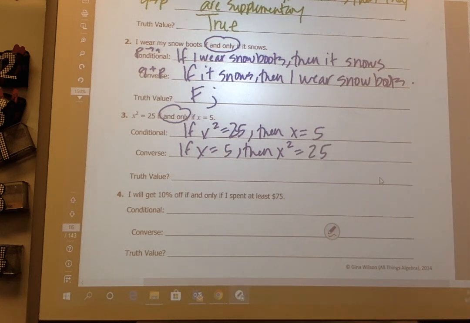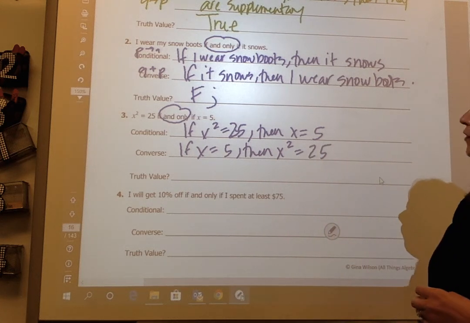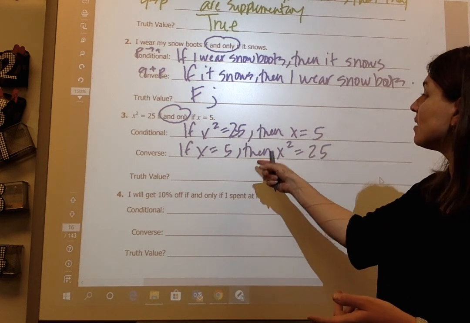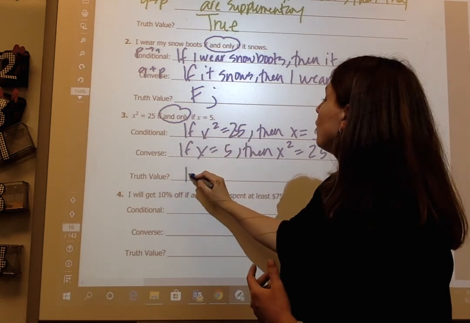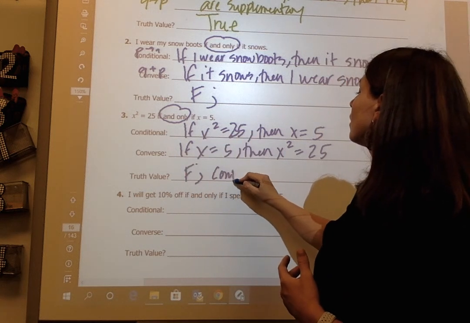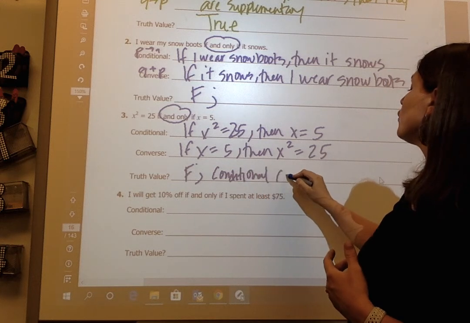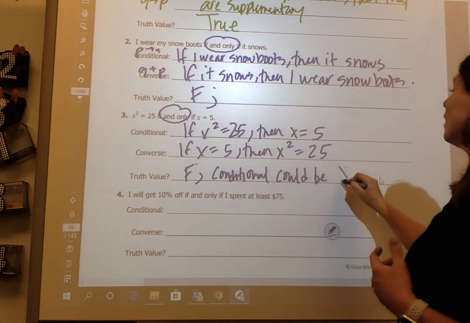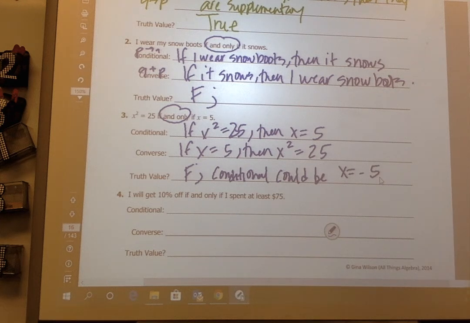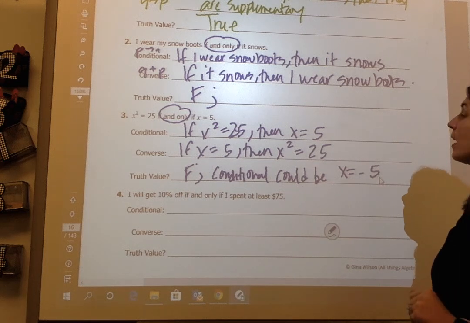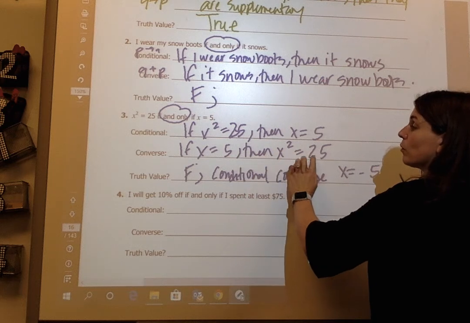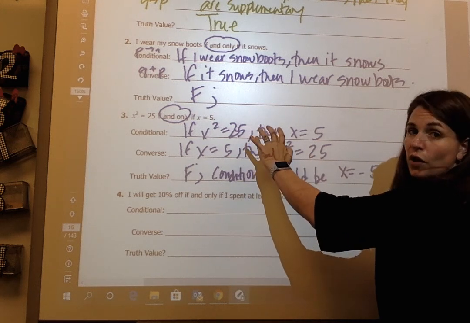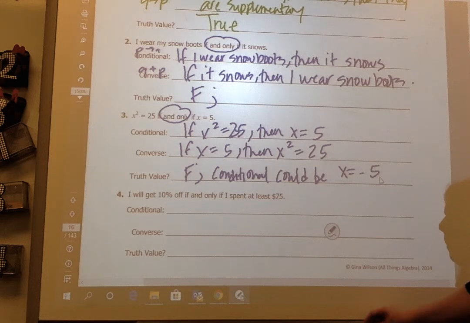And that is true, no. That's totally false, because look at my conditional. X could be negative 5, because negative 5 times negative 5 equals 25. This one's true. If x equals 5, then x squared equals 25. That's true, but my conditional is false. So it makes it not true. Almost stumped me on that one.